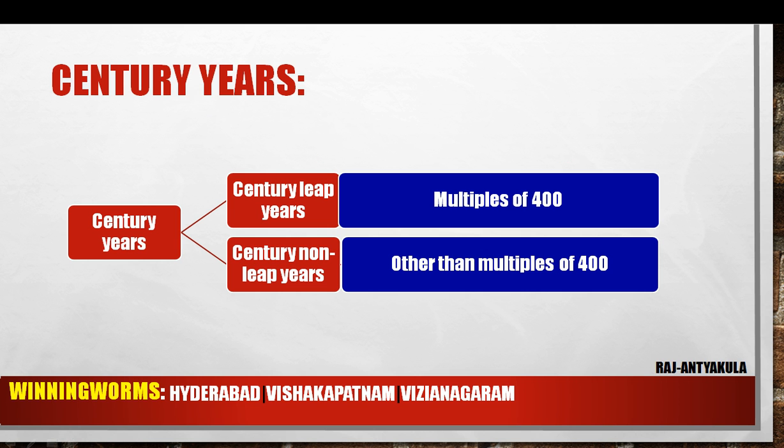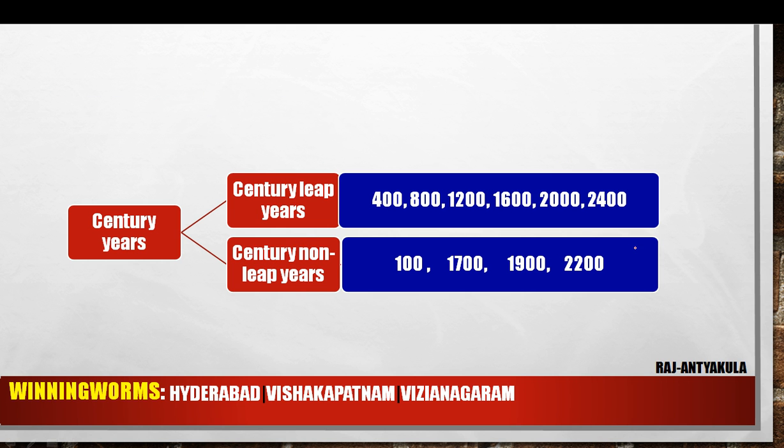See here, century years are again classified into two types: century leap years and century non-leap years. Century leap years are nothing but multiples of 400. Century non-leap years are other than multiples of 400. We will see examples. So 400 is a leap year, 800 is a leap year, 1200 is a leap year, 1600 is a leap year, 2000 is a leap year, 2400 is a leap year.